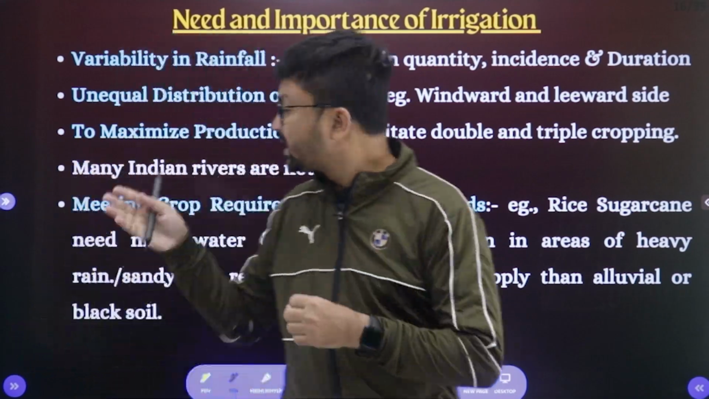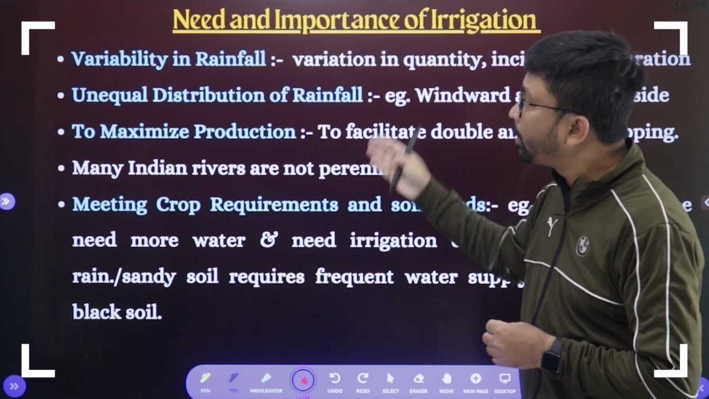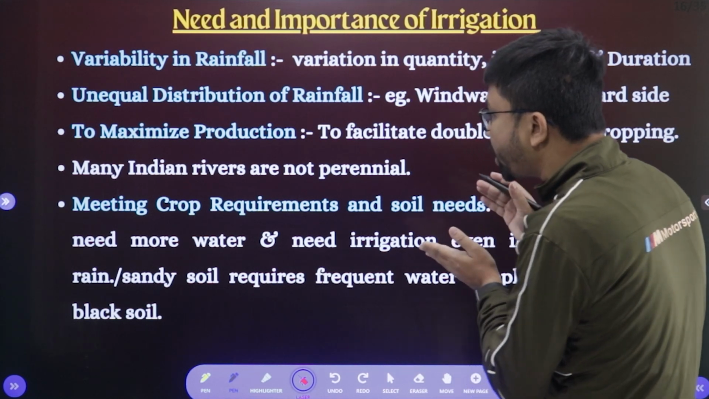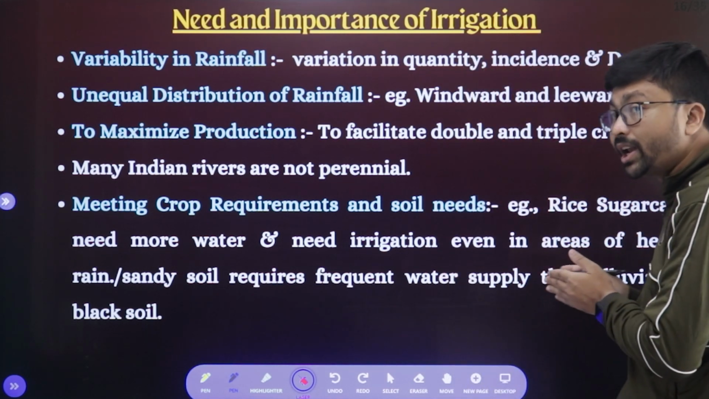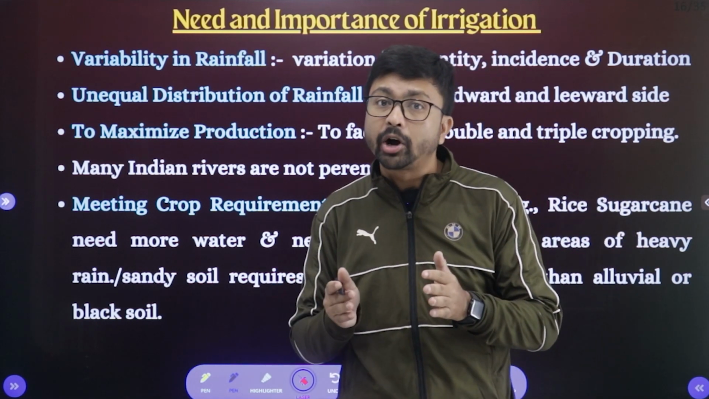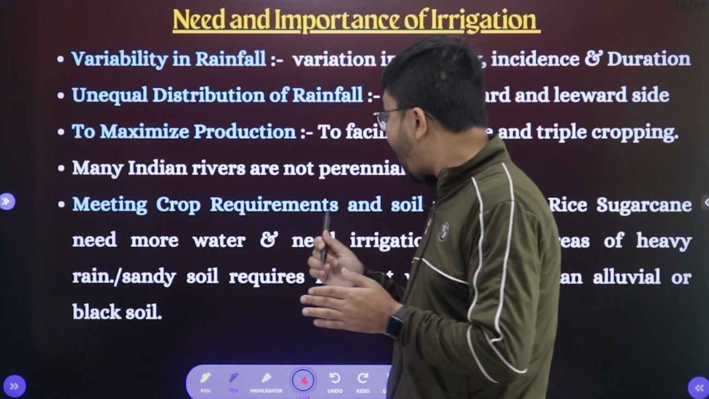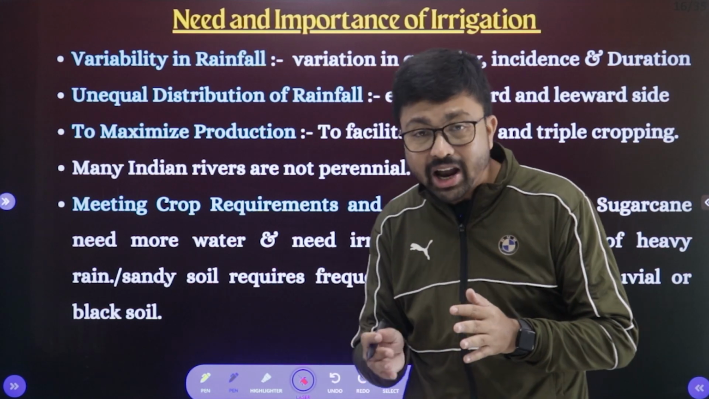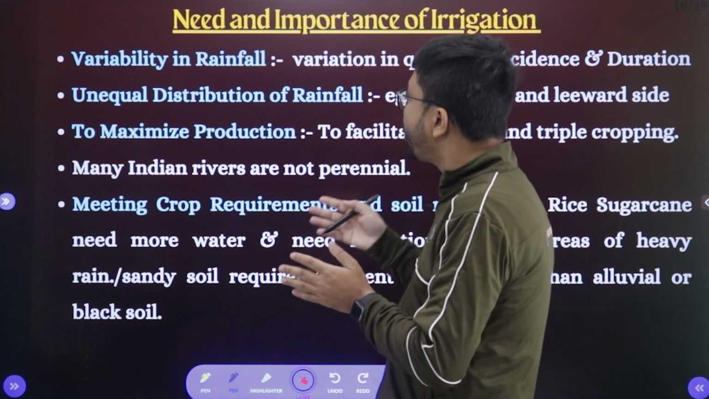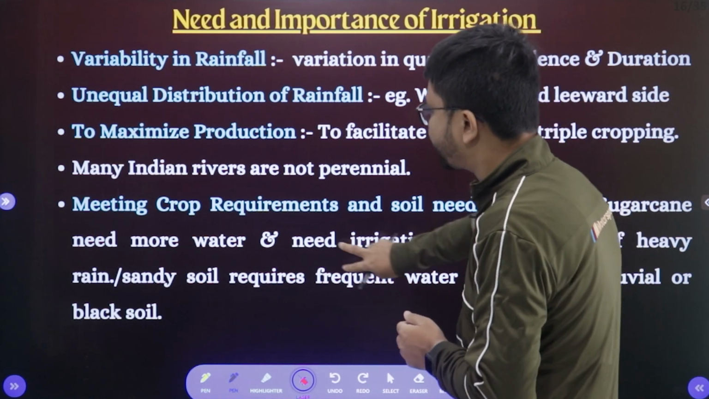Go through these points that we have already discussed. Variability in rainfall, unequal distribution of rainfall, to maximize production, meeting crop requirements and soil needs. It means different types of crops require different amounts of water at different times, and different types of soil also have requirements of different amounts of water. So that's why we need to depend on irrigation, right?